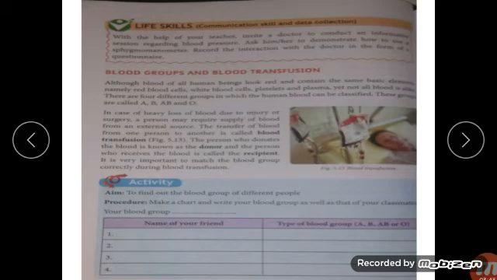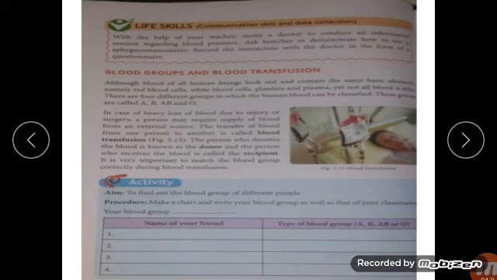The transfer of blood from one person to another is called blood transfusion. When someone is giving the blood to another person, that is the transfer. We are passing the blood from one person to another.